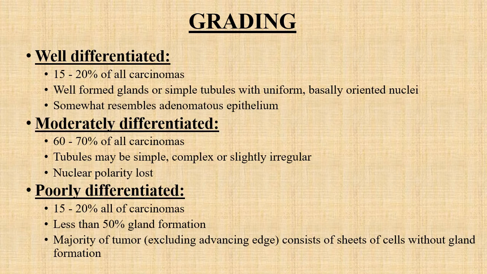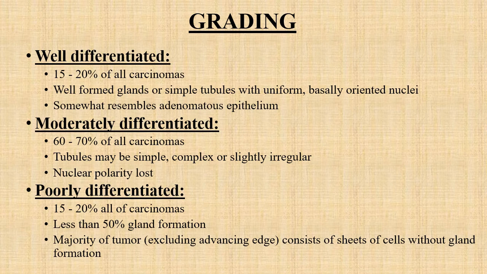Moderately differentiated adenocarcinoma accounts for 60 to 70% of all carcinomas.